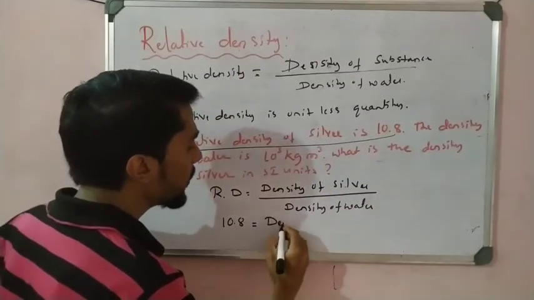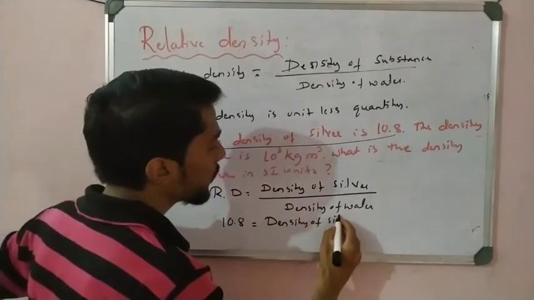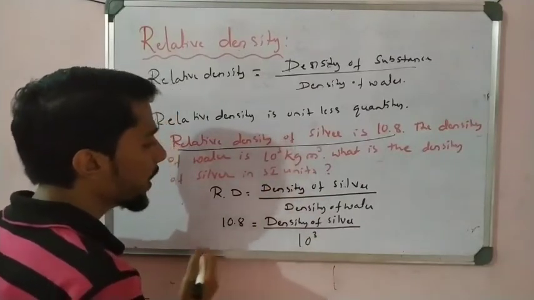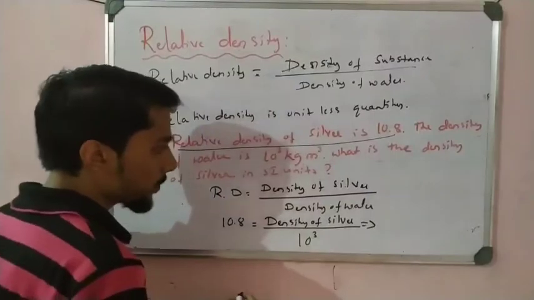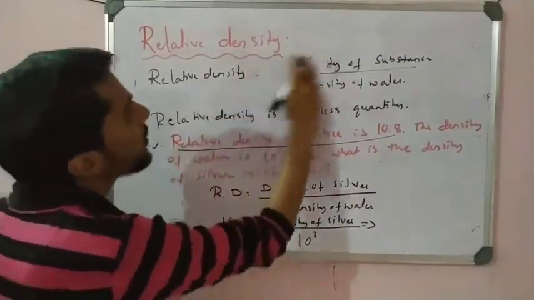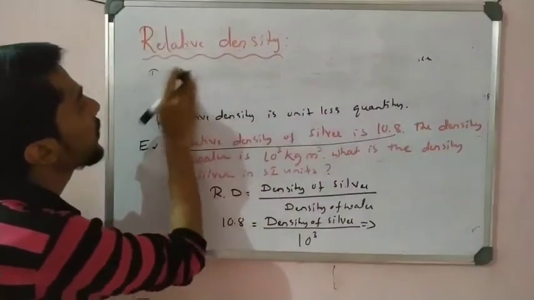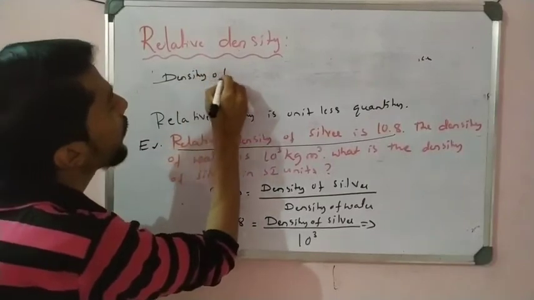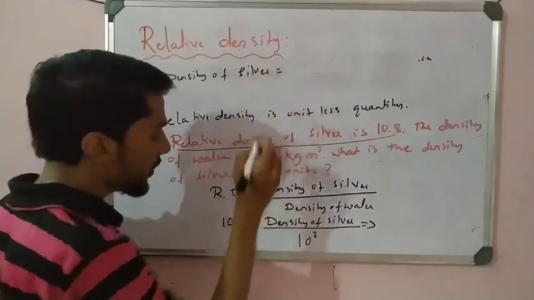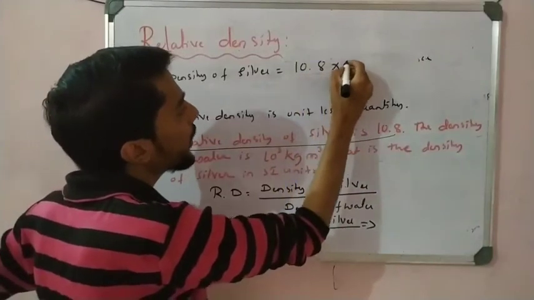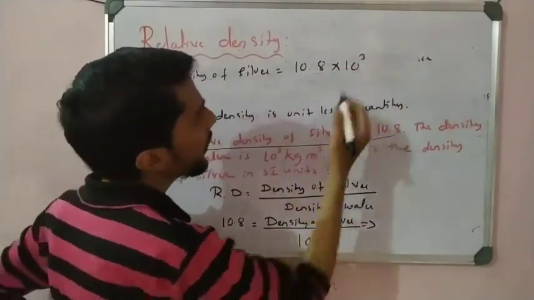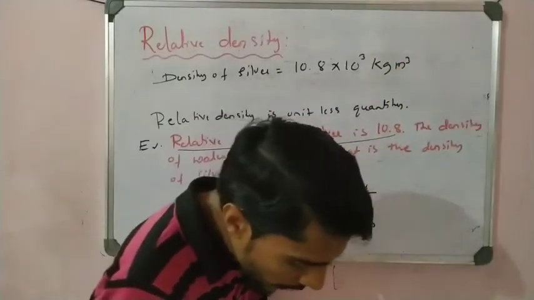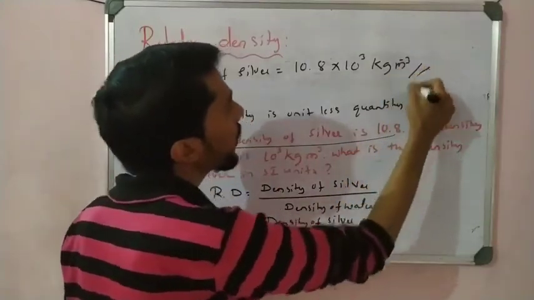So you have to find the density of silver divided by the density of water here, that is 10 to the power 3. So we get the relative density like that. So I can take cross multiplication. We get the density of silver is equal to 10.8 into 10 to the power 3 kg per meter cube. Okay, kg per meter cube. So that is your answer.